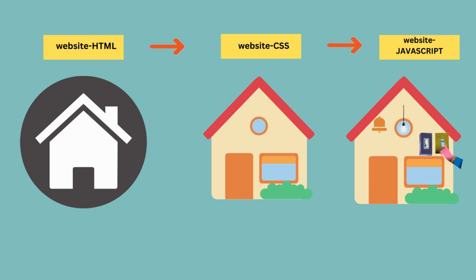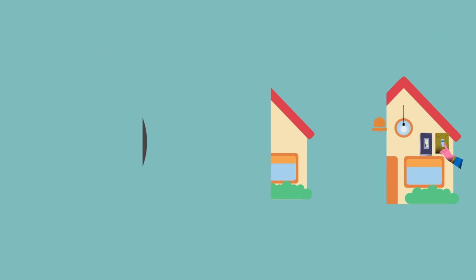Next, we will be styling the house, and in the same way, for a website we use CSS. By using CSS we make the website more colorful. After giving styles to a house, we give some switches for the house, like some functionalities: which switch is for the bell, which switch is for the light, and which one is for the fan. In the same way, by using JavaScript in the website, we are creating functionalities for buttons and many more items.